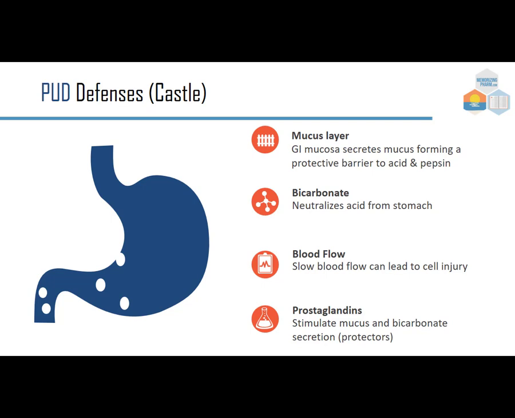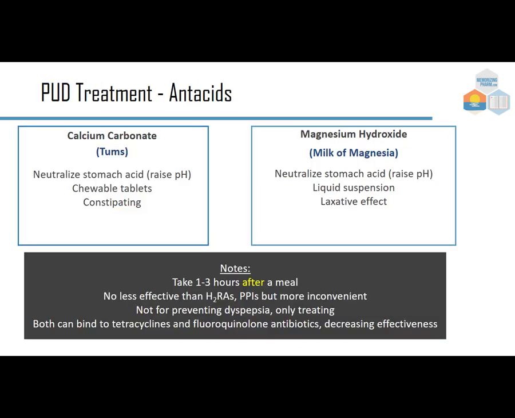So what do we do to treat it? Well, it depends on what kind of severity we have. We can start with antacids just to see if neutralizing the acid will help. So we'll stick with 2 of them to start. Calcium carbonate, which is brand Tums. This neutralizes stomach acid to raise the pH. It's a chewable tablet, but it can be constipating.